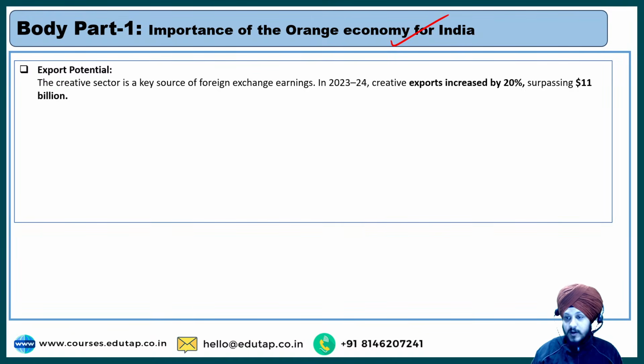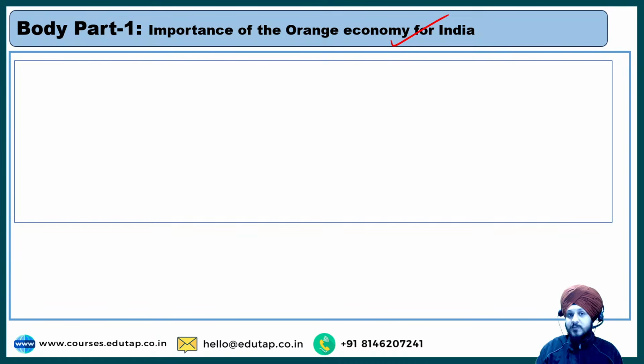Now when we talk about exports, we usually connect exports with physical items, right? The physical goods that are exported from one country to another. But in context to exports, the creative economy is about intangible exports.